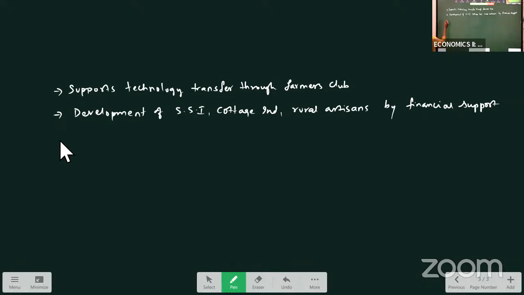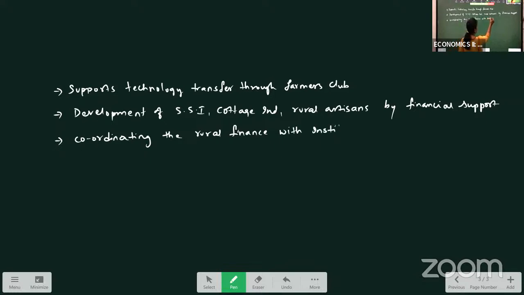And another function, coordinating the rural finance with institutions.